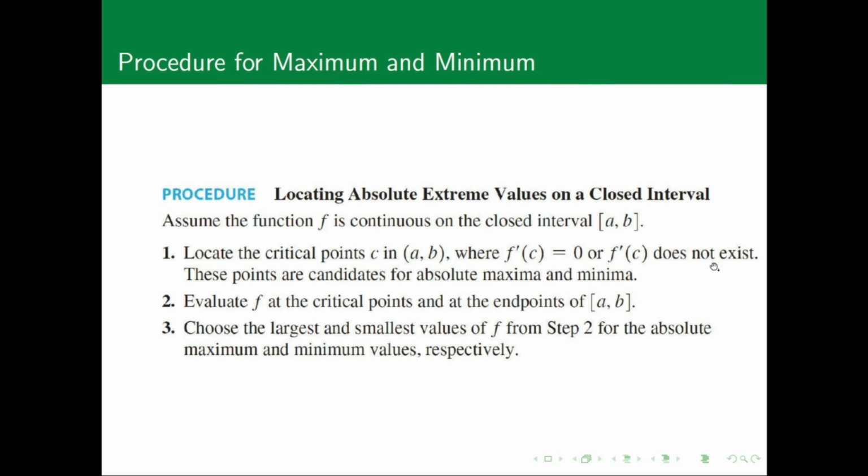What we're going to do is locate the critical points that are candidates for maximum or minimum, and evaluate them together with the endpoints of the interval. Then we're going to choose the largest and the smallest value from the values that we just got, and those are the maximum and minimum values respectively.